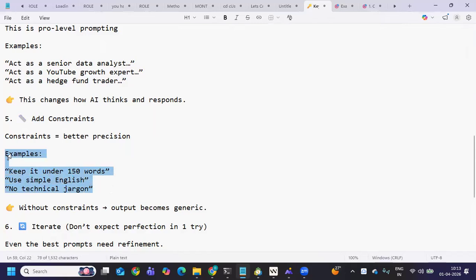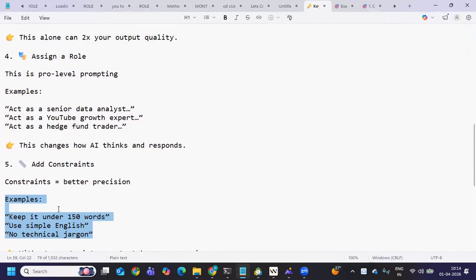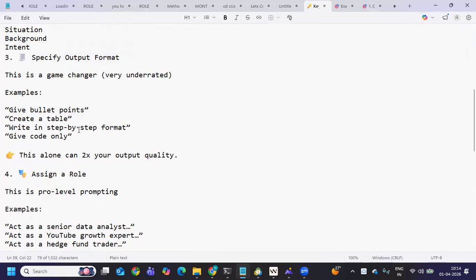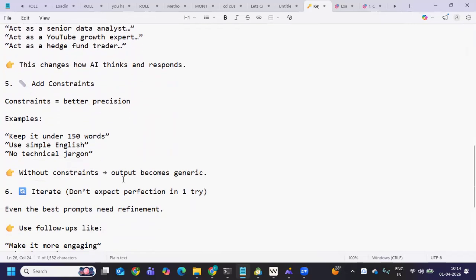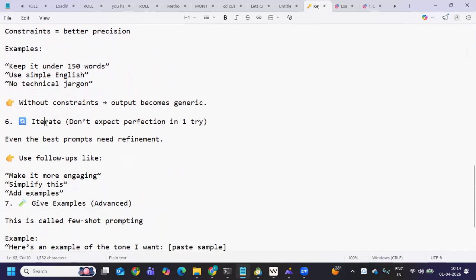So we said we have to be clear about the goal, we have to be clear about the context, we have to assign it a role, we have to add constraints. This is something that we want to always add. And what is the other thing we want to tell? The output format, right? Next is iterate. Like I said, without the constraints, your output will become very generic. This is something that you always need to remember.